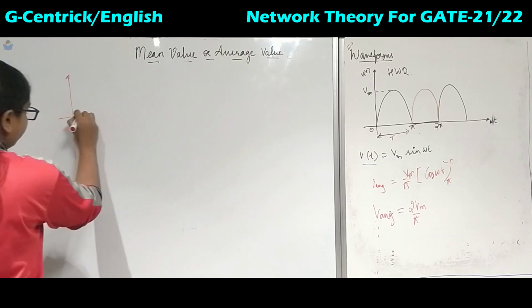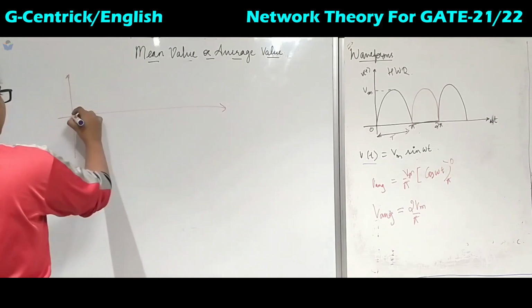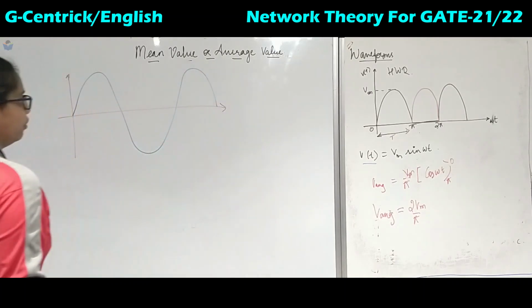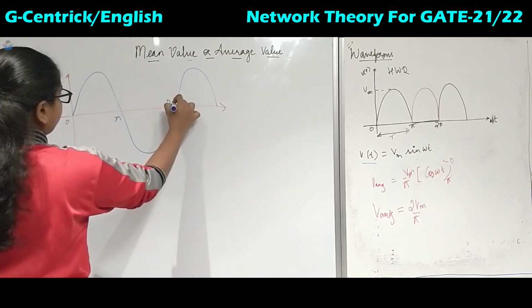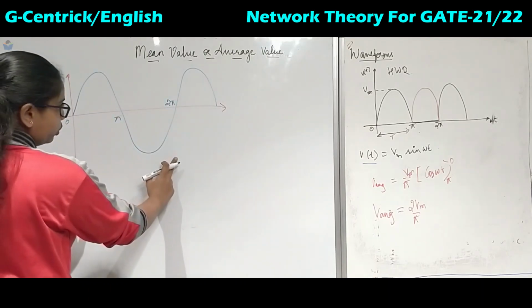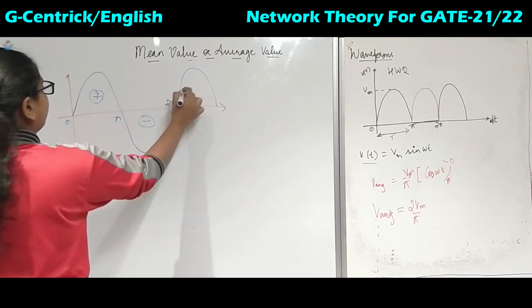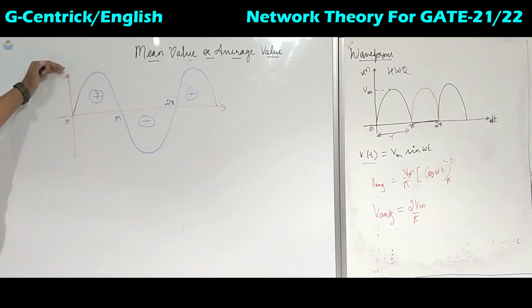We will take this one, the sinusoidal full wave. This is 0, here is pi, 2 pi. So the time period will be up to 2 pi. But what will you say, plus, minus, plus. Because it is plus and minus alternately, the average value of this waveform will be 0.